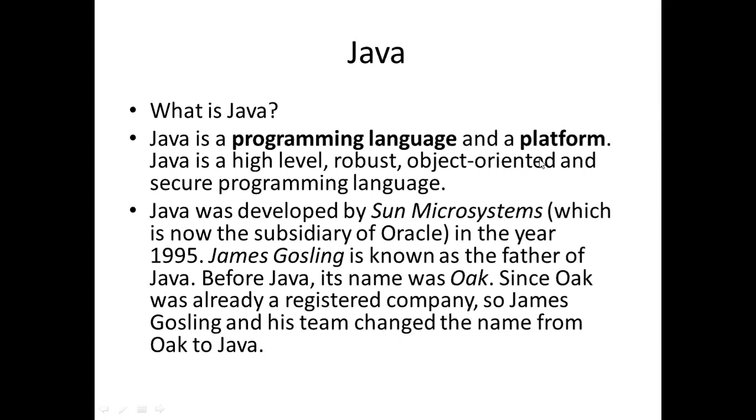Java was developed by Sun Microsystems, which is now a subsidiary of Oracle, in the year 1995. The father of Java is James Gosling, who developed Java. Before Java, its name was Oak. Since Oak was already a registered company, James Gosling and his team changed the name from Oak to Java.